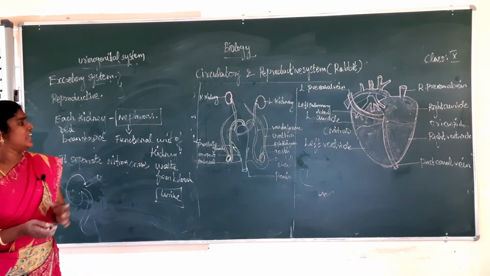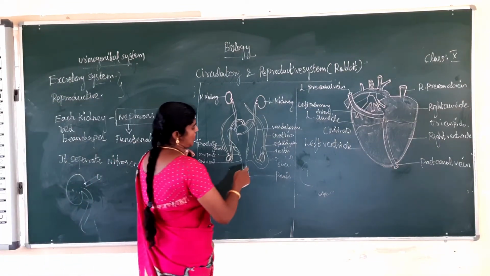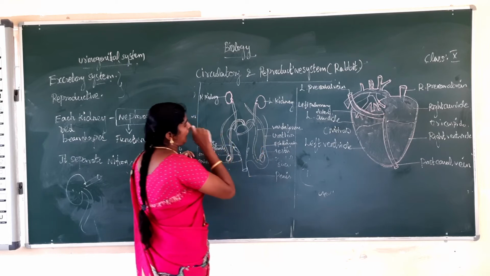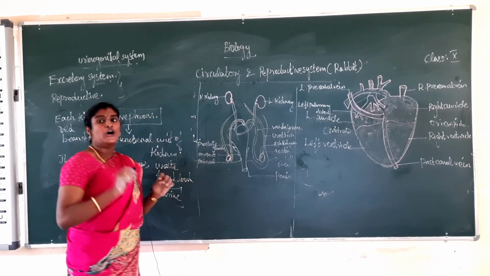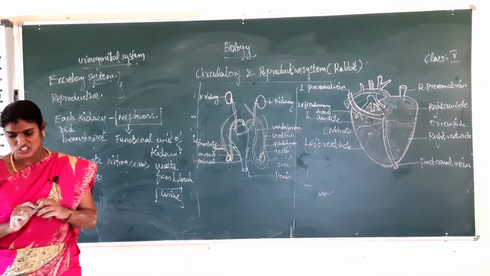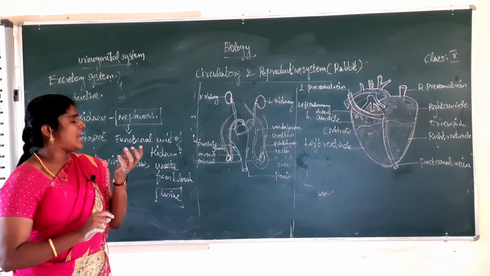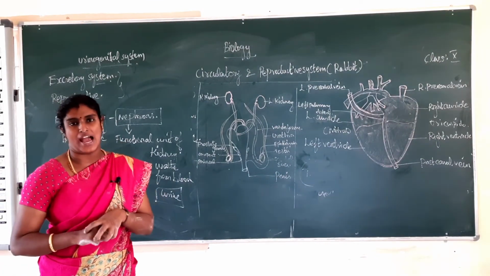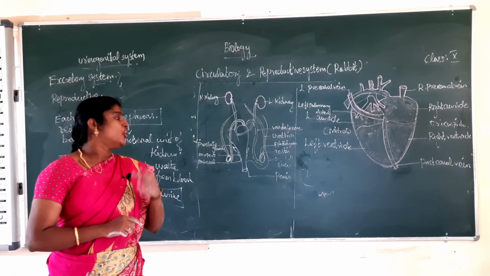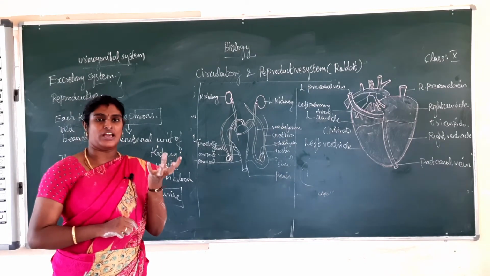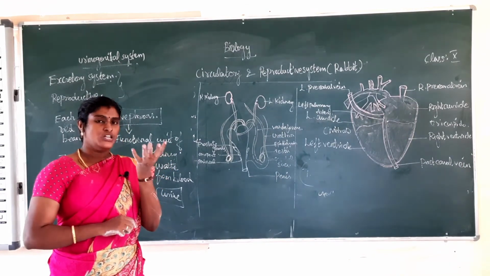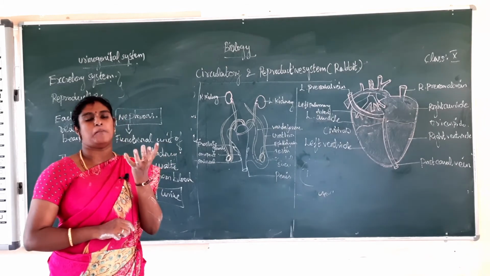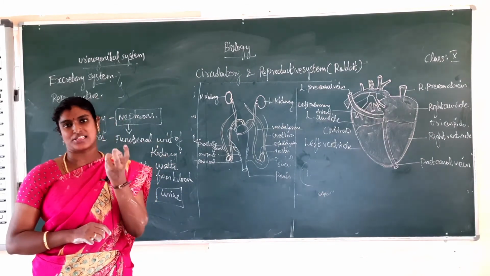From each kidney arise the ureters. What is the meaning of ureters? This is the ureter. Okay, next one, the ureters open directly into the urinary bladder. What is the meaning of urinary bladder? The urinary bladder stores the urine. That is called the urinary bladder.